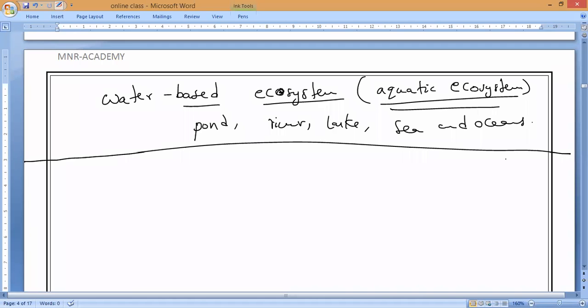These are all called natural ecosystems. But some of them are made by humans. That is why they are called man-made ecosystems, or what we used to call, guys, artificial ecosystems.